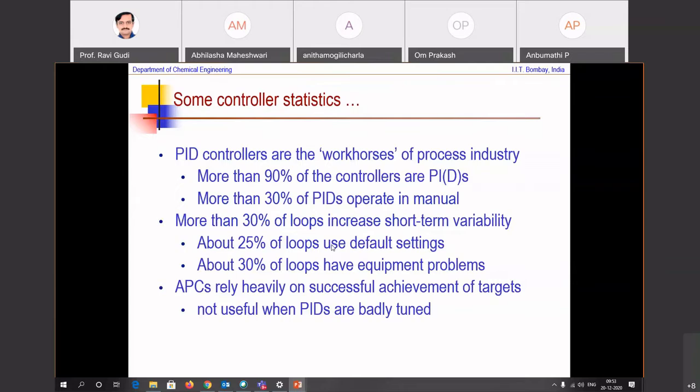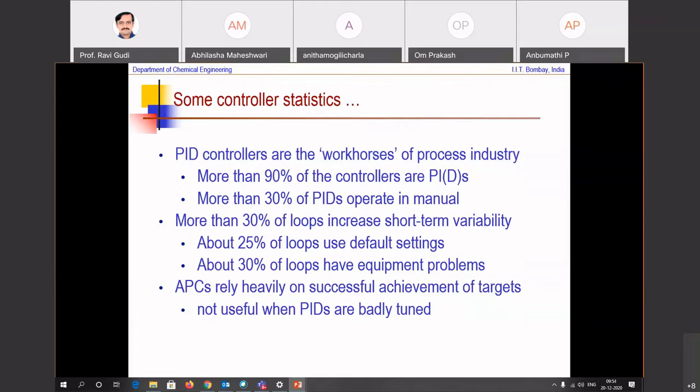Now, some other controller statistics: more than 90% of the field level controllers are PI or PIDs. More than 30% of the PIDs actually operate in manual. This is because the operators don't understand why the controllers are taking those actions. More than 30% of the loops actually increase short-term variability, whereas controllers are intended to narrow down variability.